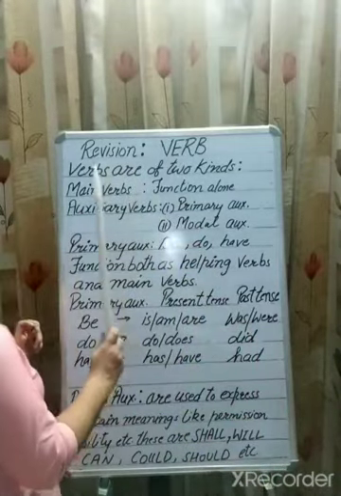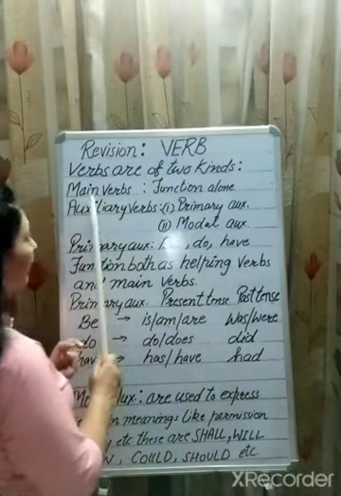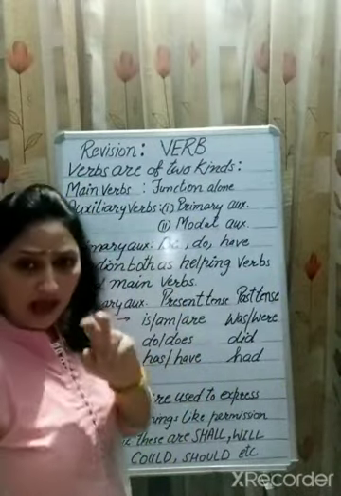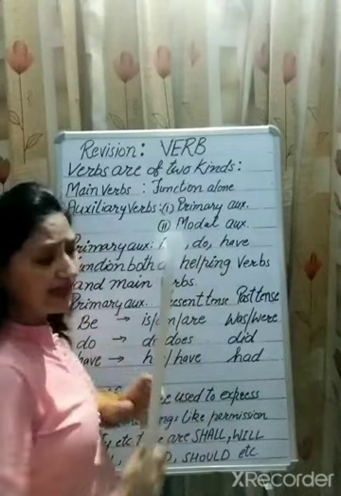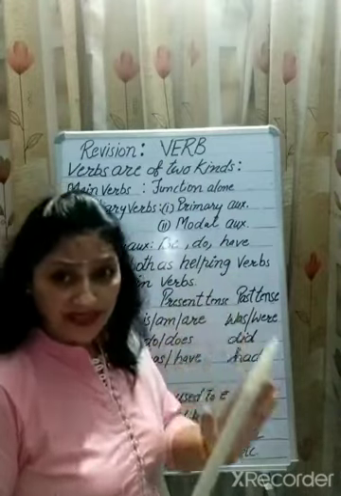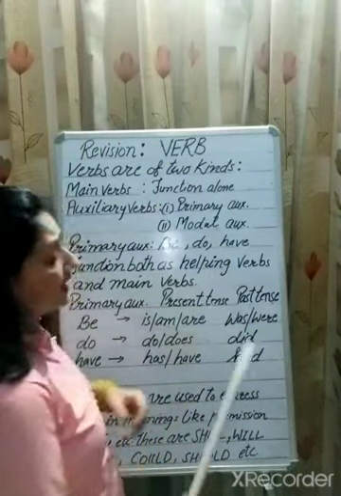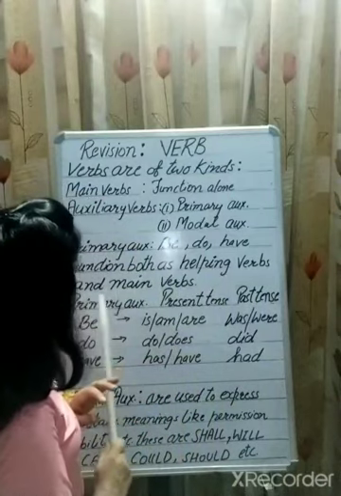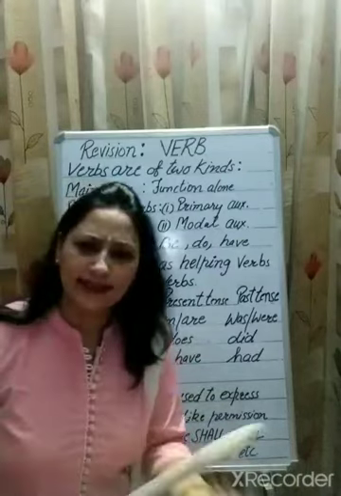Verbs are of 2 kinds. Main verbs function alone, and the auxiliary verbs are of 2 types, primary auxiliaries and modal auxiliaries. The primary auxiliaries are be, do and have. They function both as helping verbs and as main verbs. Now let's discuss them one by one.